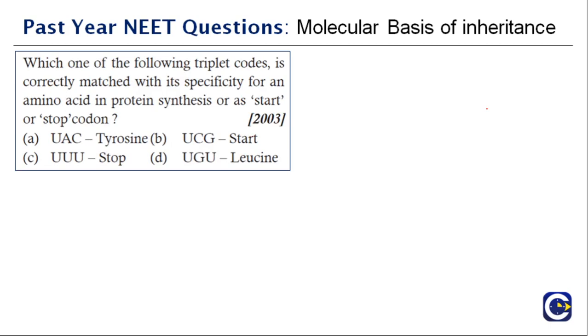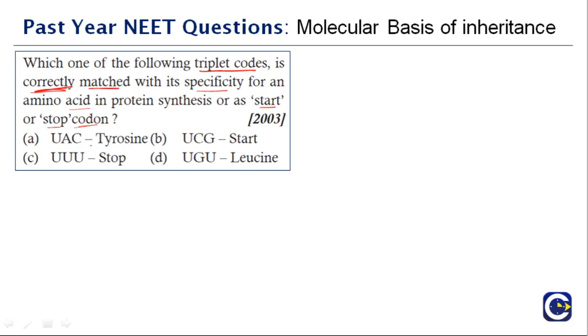Which one of the following triplet codes is correctly matched with its specificity for an amino acid in protein synthesis or a start and stop codon? If you have been following the previous videos of this chapter, it was already mentioned that it is very important that you learn all of these, so that you can answer. If you don't know, you will not be able to answer. So which one of the following is correctly matched?